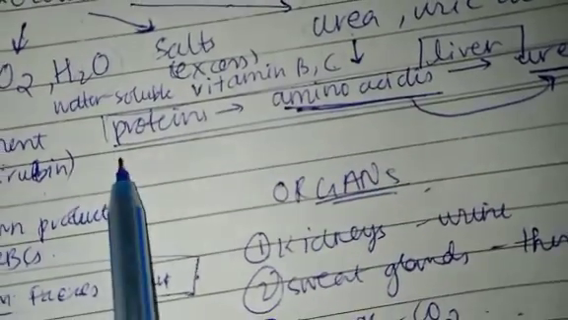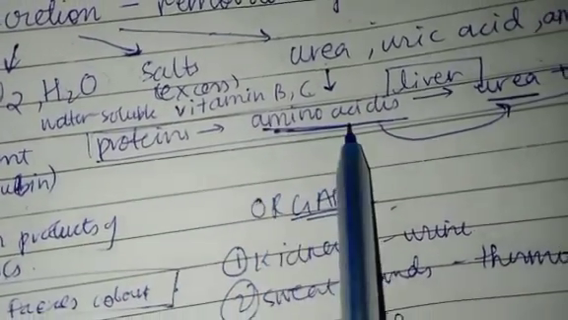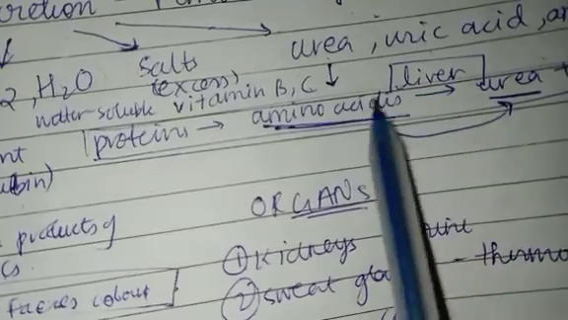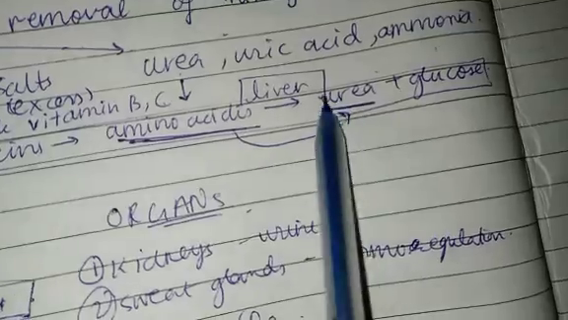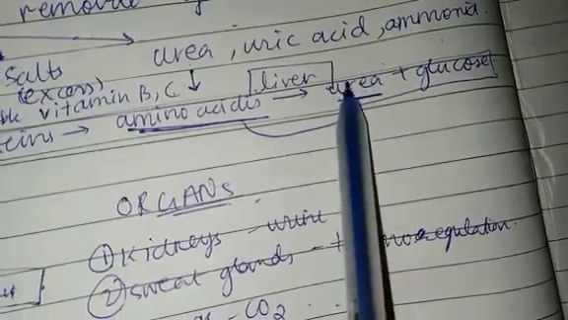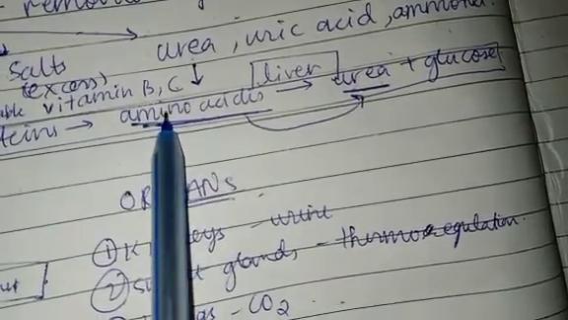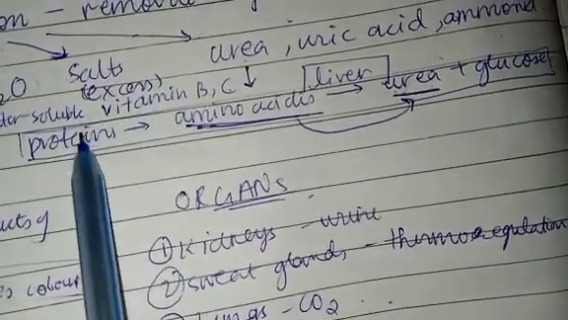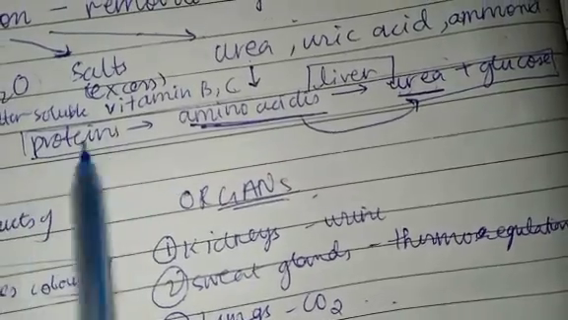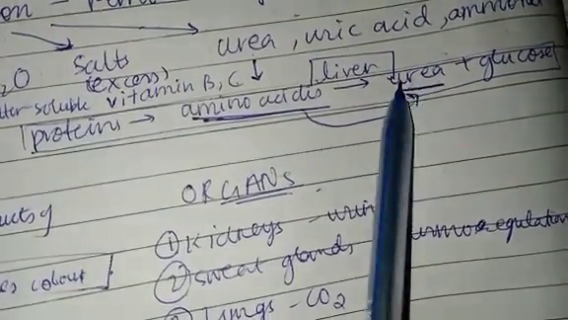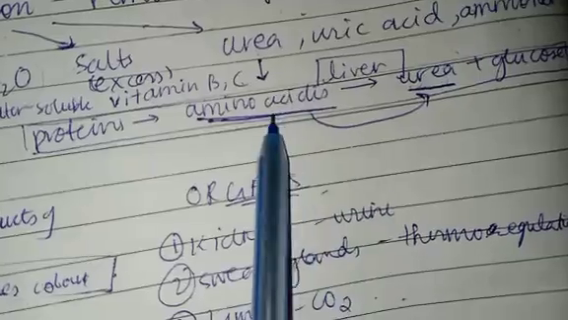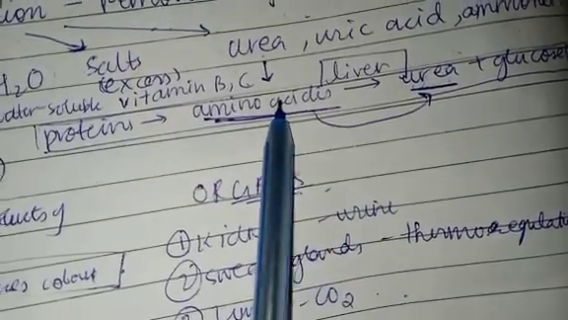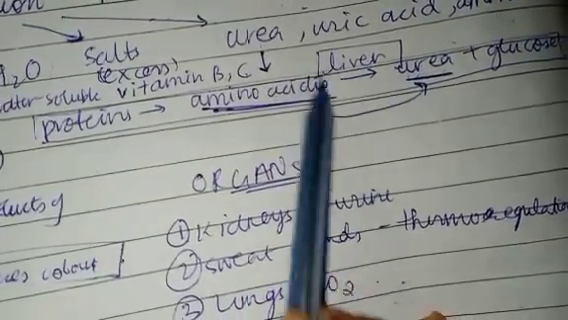Proteins are broken down into amino acids in the liver, and in the liver the amino acids are broken down into urea plus glucose. This is how urea is formed. It is a breakdown product of amino acids. You can say that it is also a breakdown product of proteins, but you cannot write that. If it is asked what urea is a breakdown product of, you will have to write amino acids, and the breakdown takes place in the liver.